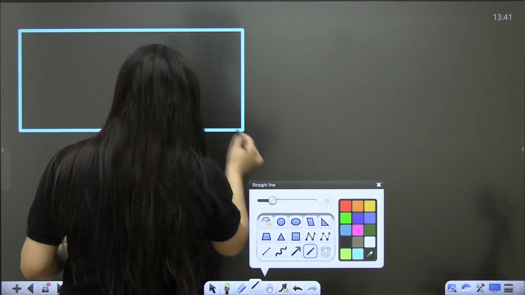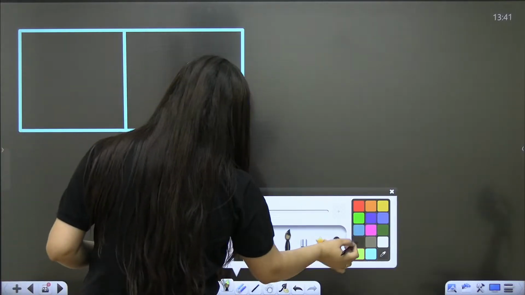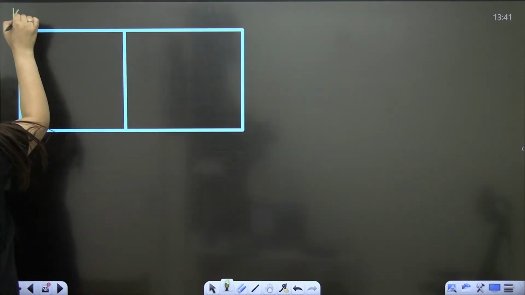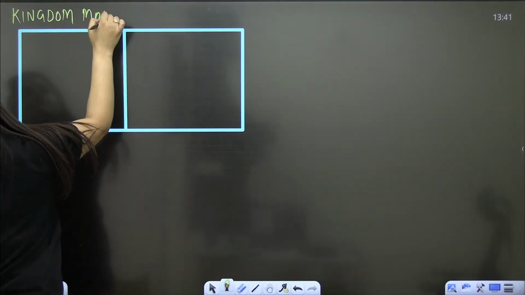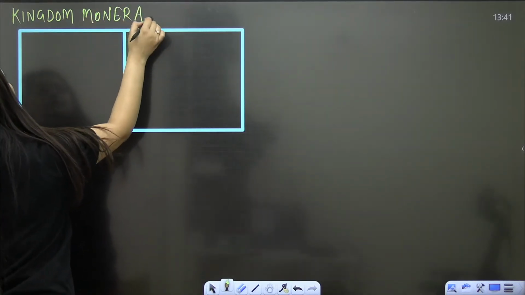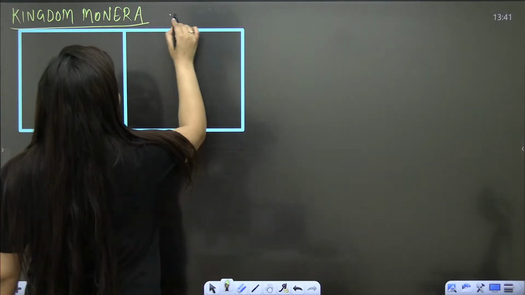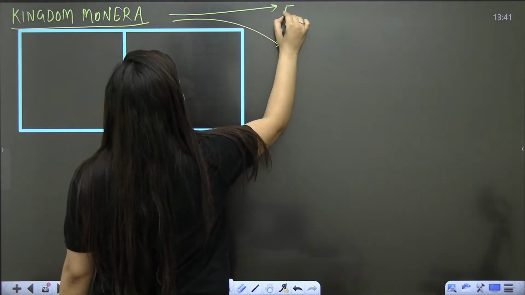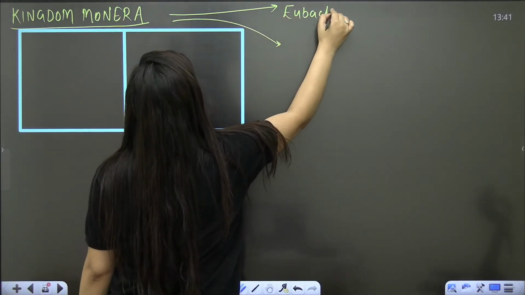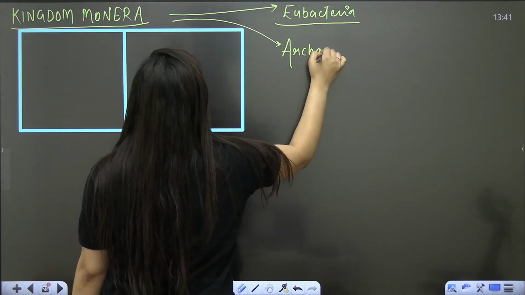So when you talk about the bacteria, this is what we are going to study in kingdom Monera. In kingdom Monera, there are two things: the true bacteria, that is eubacteria, and the primitive bacteria, known as archaebacteria.